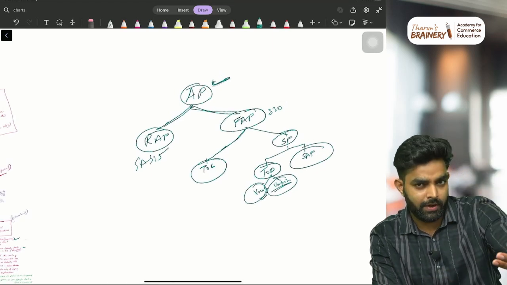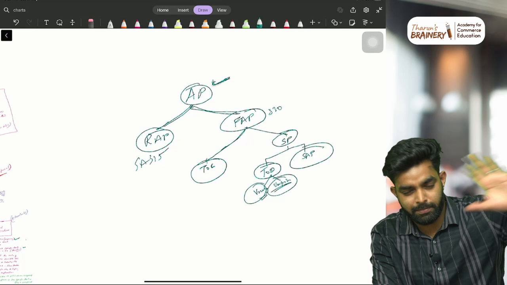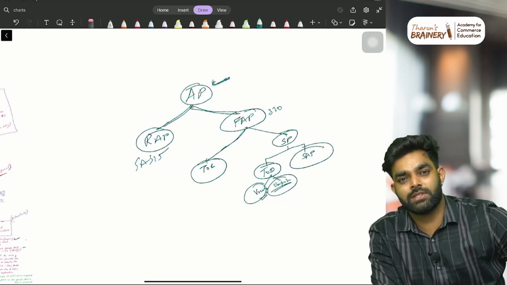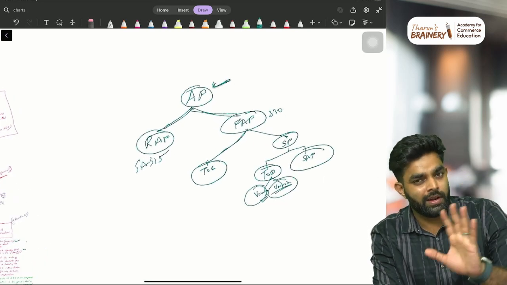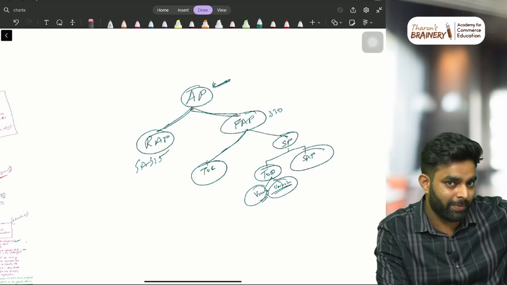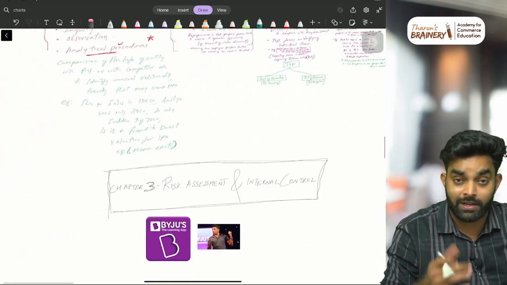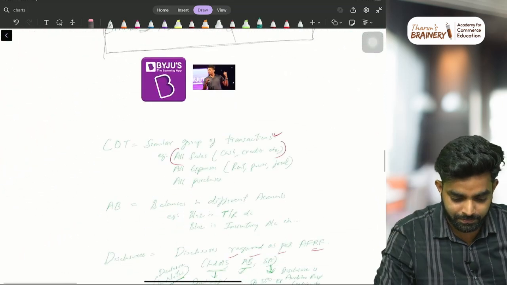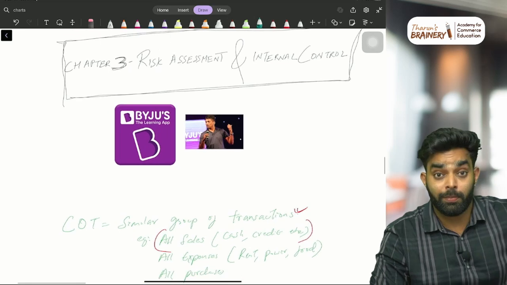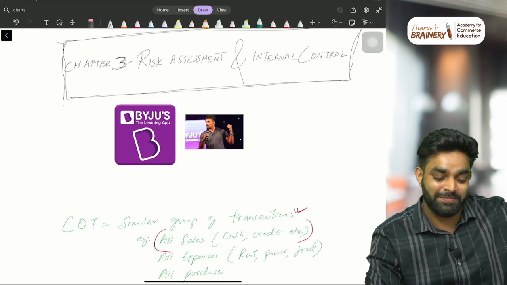I know I'm going a bit fast. Either you take a pause now and think back, or you put it at 0.75 or something. But in regular classes, I don't teach this fast. Normally we'll go slow, and the talking is also very slow normally, like in classes, not in public.